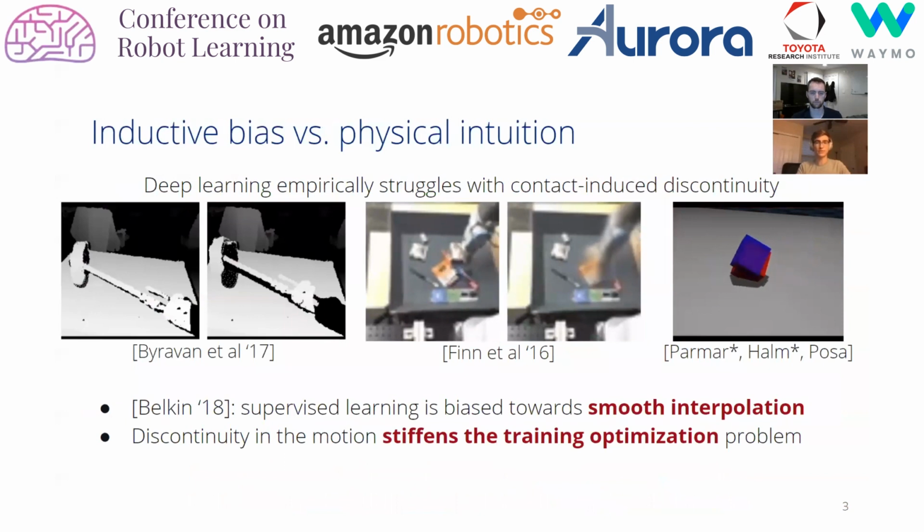This can be seen, for example, in video prediction, where contact induces distortions or high uncertainty. Theory suggests that deep learning is fundamentally biased towards smoothness in direct conflict with discontinuity. Furthermore, extreme stiffness in the motion can cause numerical issues in the training process itself. Our parallel work and submission to ICRA offers a quantitative study into these effects.